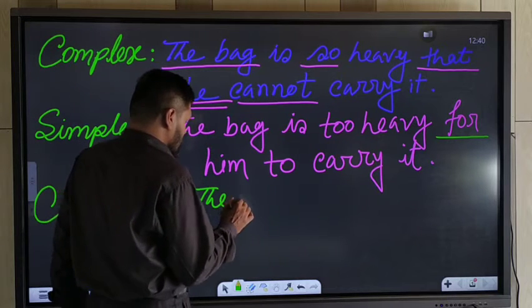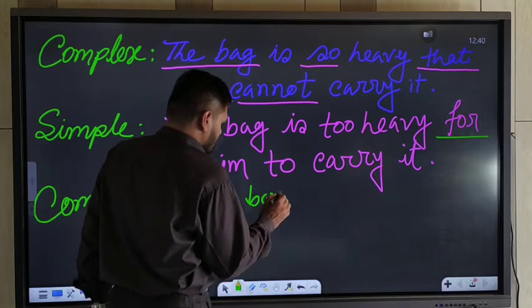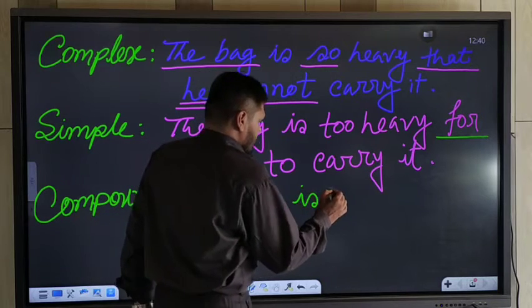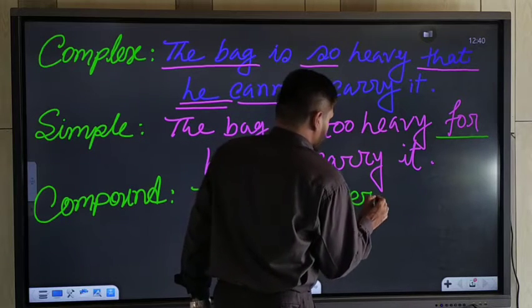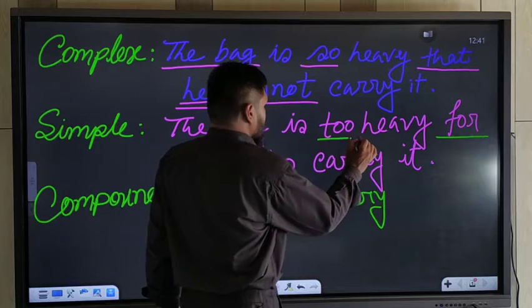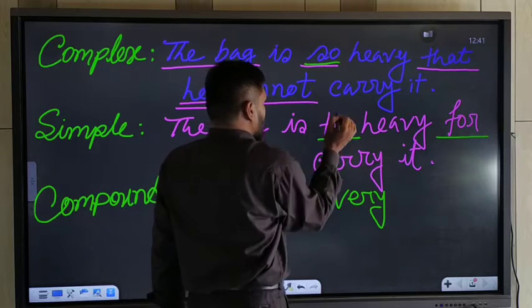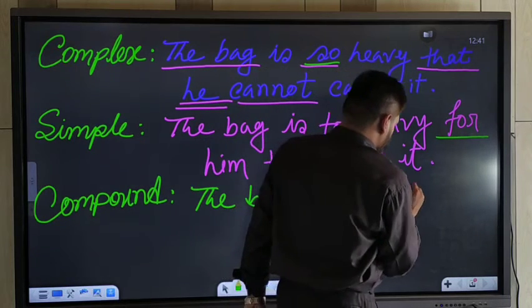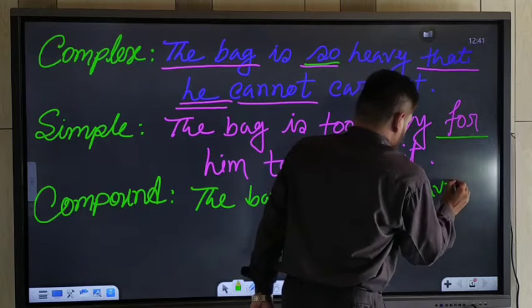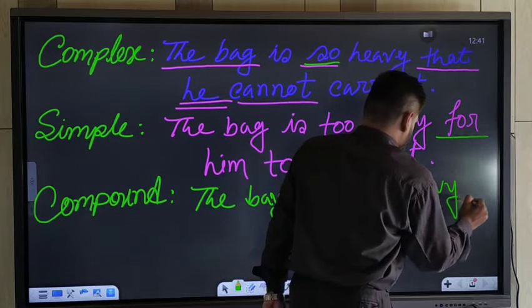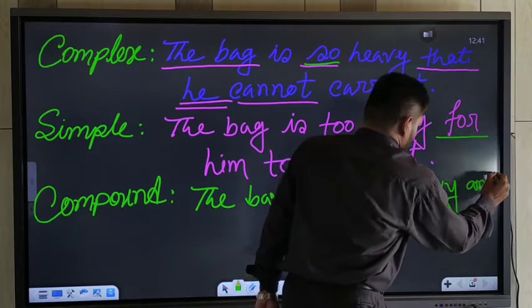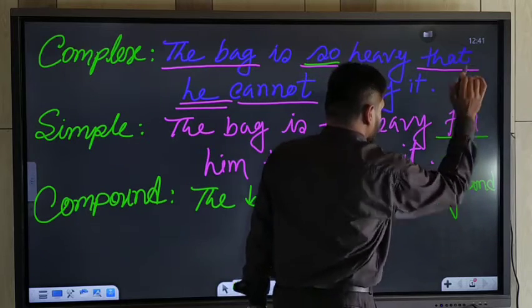Now, if you want to change them into complex sentence, you should write down the first one. The bag is, instead of so or to, you should use very. Very heavy. And you should use and instead of for or that.